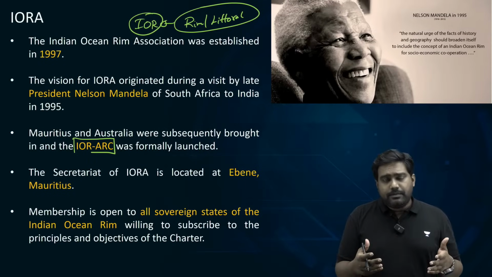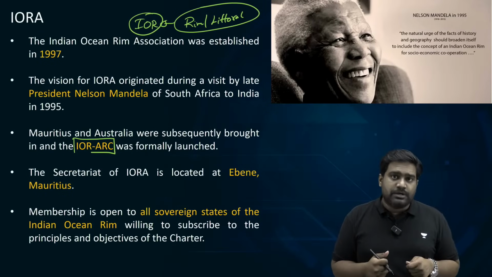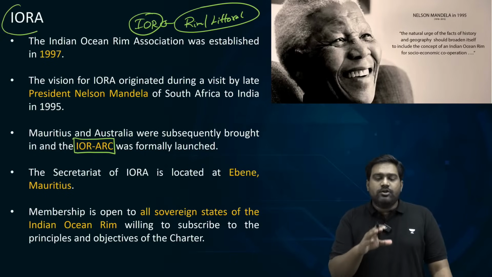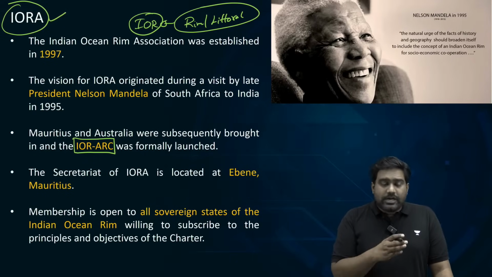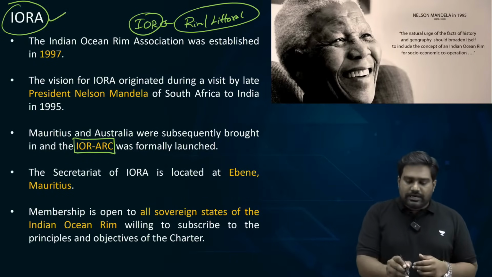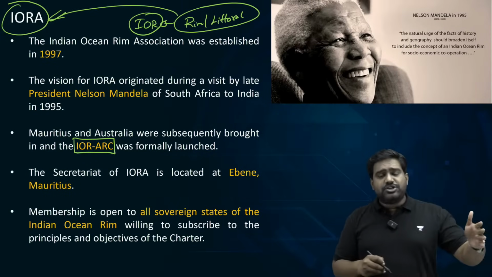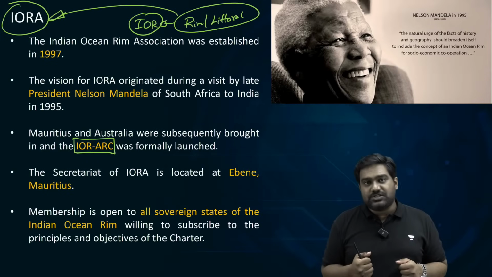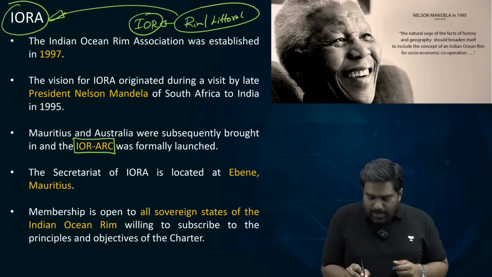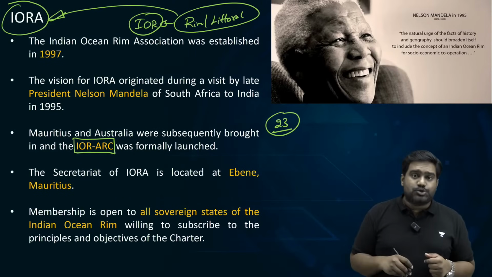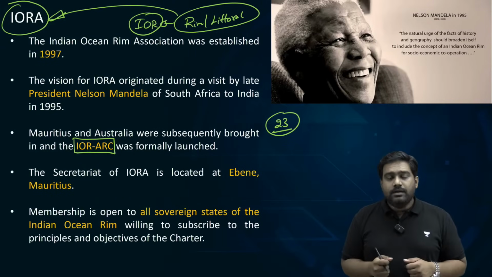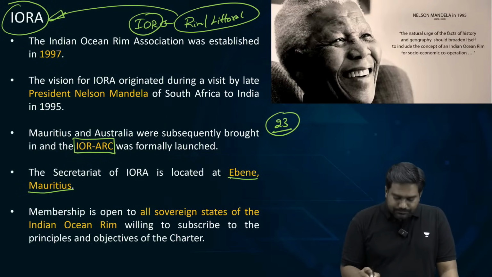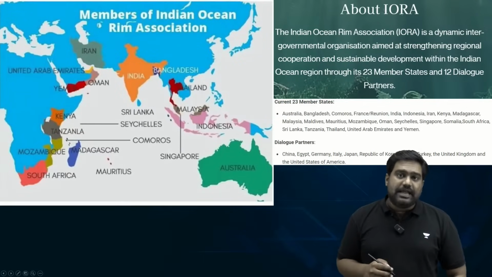Gradually, the grouping expanded by adding many more members from Indian Ocean, and later the name was changed to IORA. A simpler name was given, Indian Ocean Rim Association. So it brings together many rim countries or littoral countries of Indian Ocean from West Asia, South Asia, Southeast Asia, and also from Africa, and also includes Australia as well. Today we have 23 major countries of the Indian Ocean which are members of IORA grouping. It's headquartered at Cybercity in Mauritius, and it's a platform for regional cooperation in the Indian Ocean.